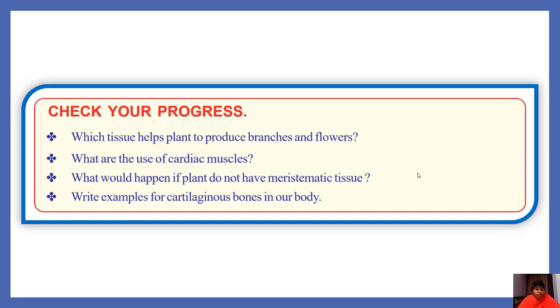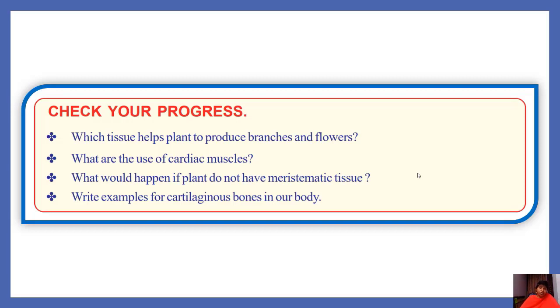What would happen if a plant did not have meristematic tissue? What does meristematic tissue actually do in plants? It helps in growth of shoot and roots, helps in the growth of girth of the plant, and helps in producing new branches, leaves, flowers. So these are all the functions of meristematic tissue. If meristematic tissue is not present in a plant, these functions do not occur. These activities do not occur in the plant. Plant growth declines.